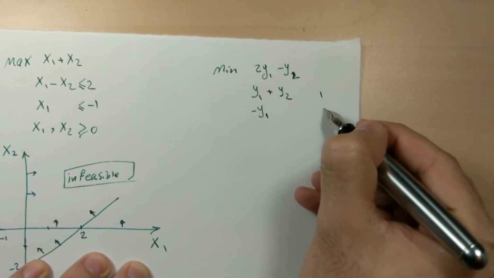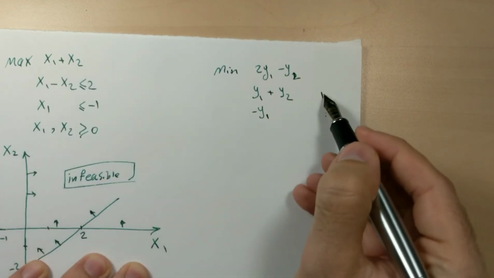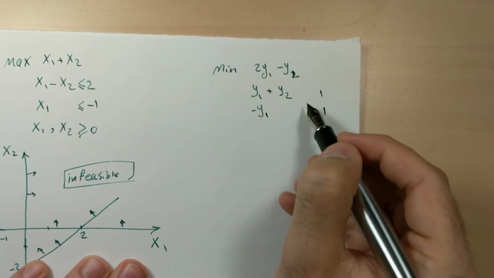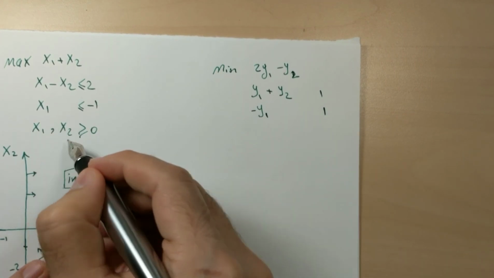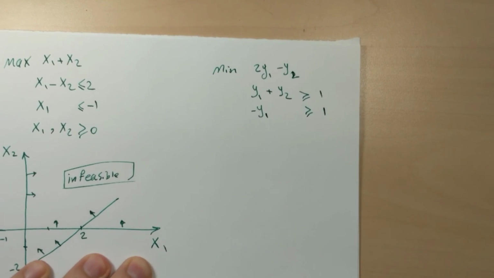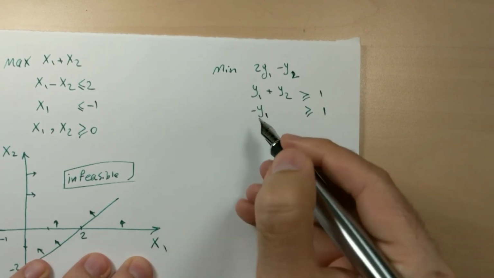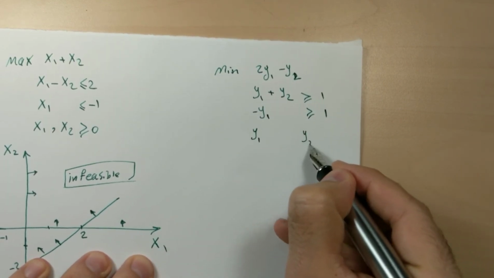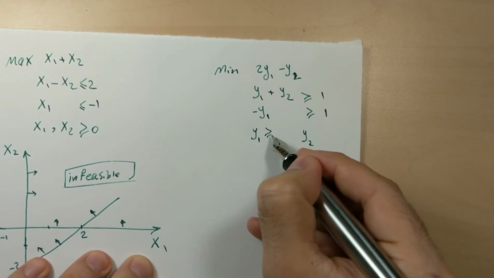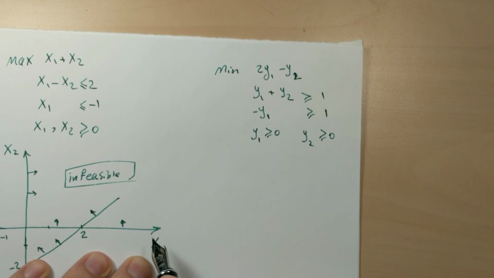The right hand sides are 1 and 1. The direction of the constraints will be natural because both variables here are non-negative. So natural means greater than or equal to for a minimization problem. For y1, y2, both are natural for maximization, so both are greater than or equal to 0.